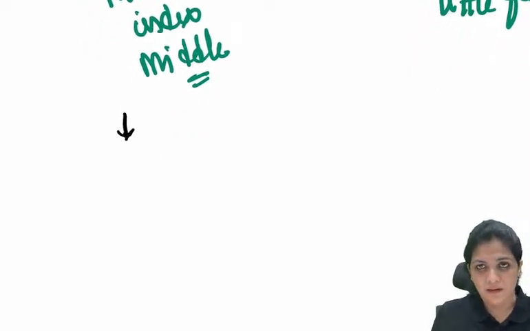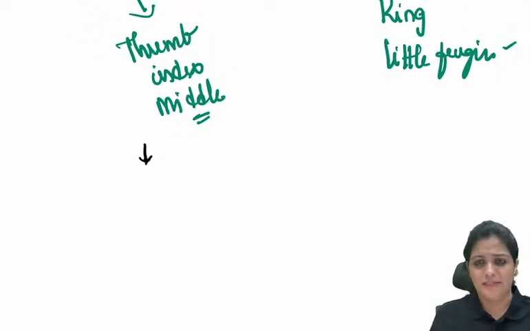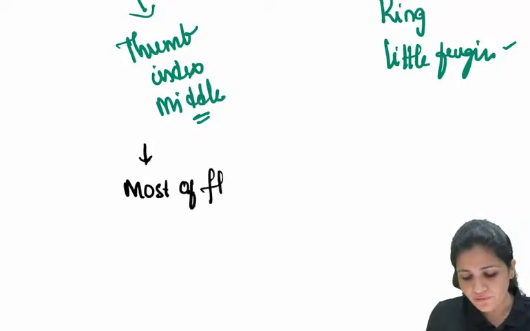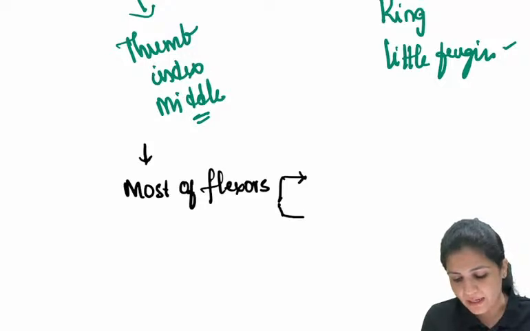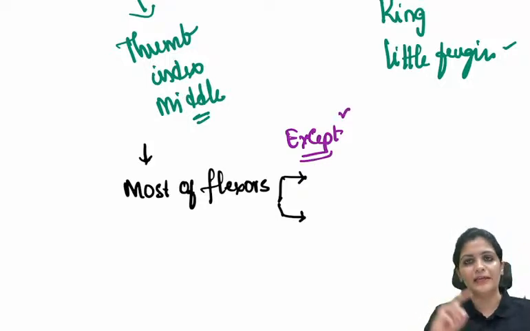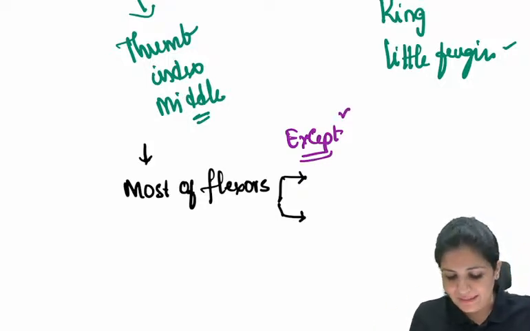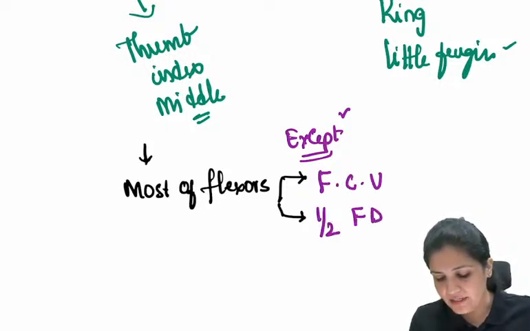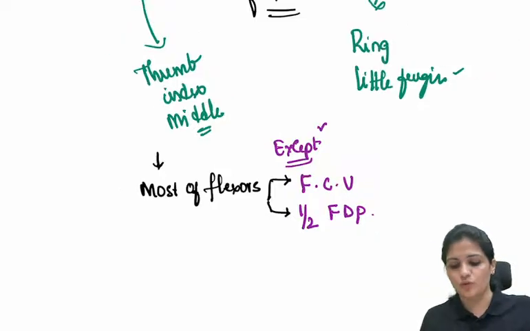Most of the flexors are supplied by the median nerve, except the muscles which are on the ulnar end. So we are leaving two important muscles: one is flexor carpi ulnaris and the medial half of flexor digitorum profundus. These two you have to remember.